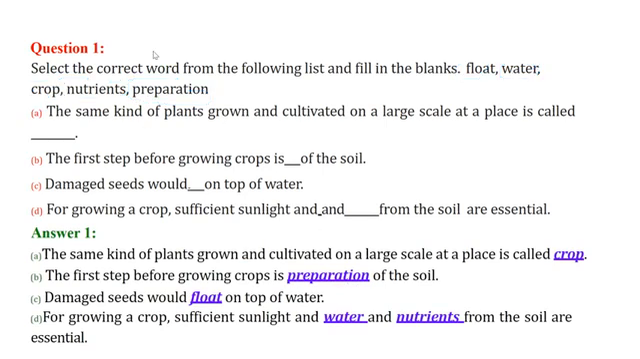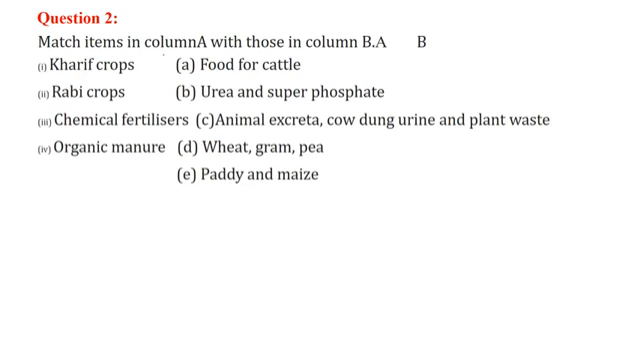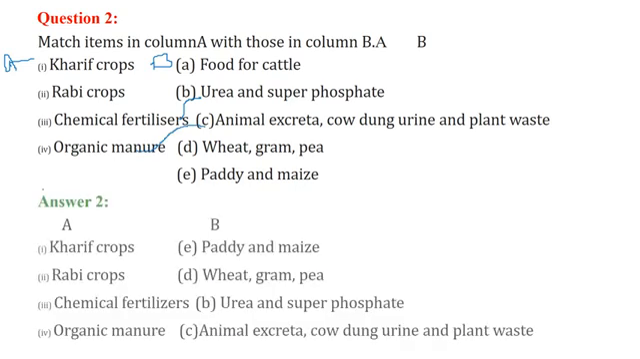Fill in the blanks. Match items. This is column A, this is column B. So Kharif crops, Rabi crops, chemical fertilizers. These are chemical fertilizers. These are organic manure. So we have these, the matching.